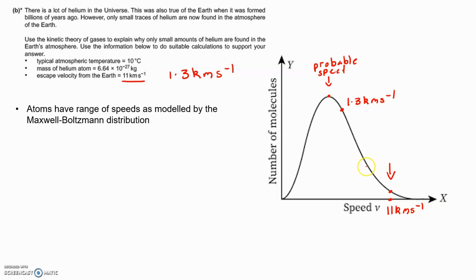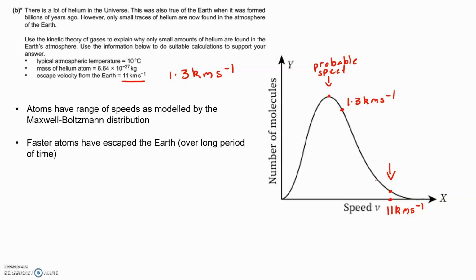But it's a similar idea for why puddles disappear even on a cold day. The molecules of water within the puddle collide with each other, transfer energy, and eventually they gain enough energy for evaporation. And this sort of thing can be modelled by the Maxwell-Boltzmann distribution curve. And so the next point is that the faster atoms will have escaped the Earth over a long period of time. So again, by colliding with each other, these particles gain that speed, becoming faster by collision.